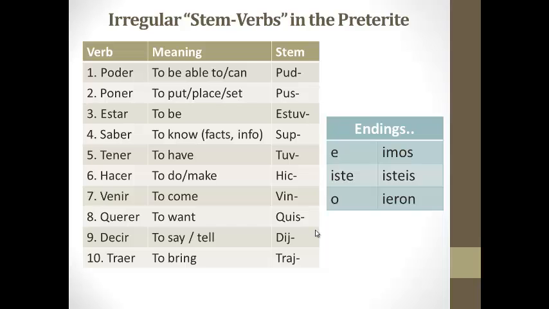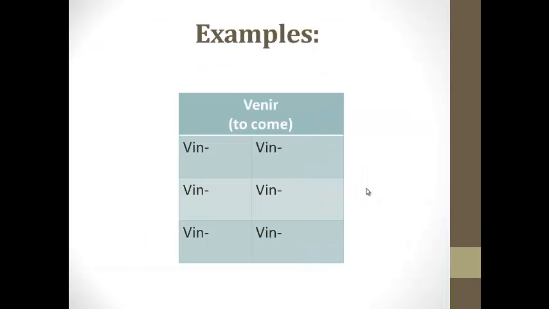Okay, so you may want to go through your irregular preterite section and at least make sure you have written down all the irregular stems. And then you may want to go ahead and pause me and conjugate all of them all the way out.